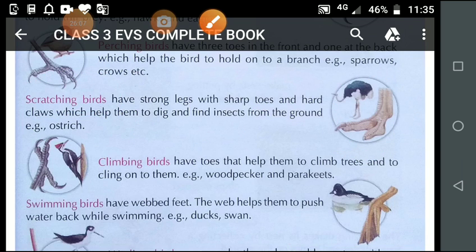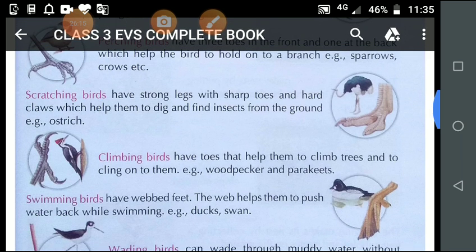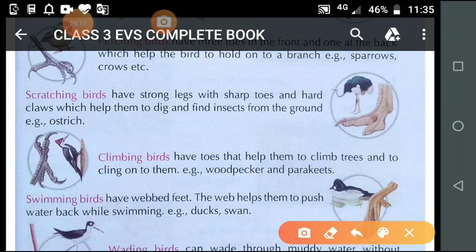Next, student, observe this picture. Now we will study climbing birds. What are climbing birds?